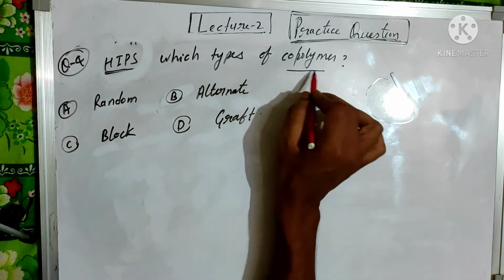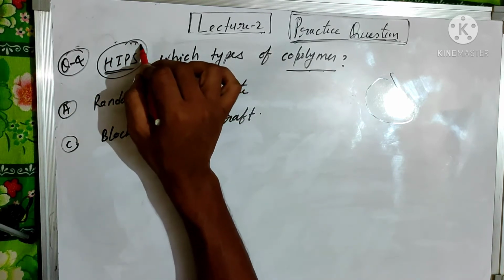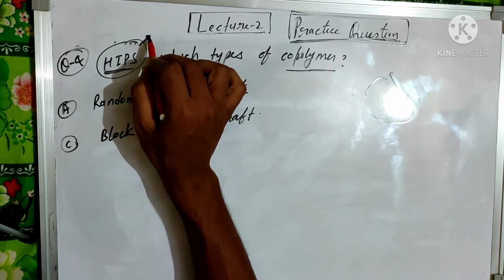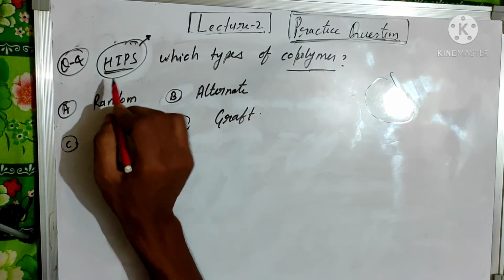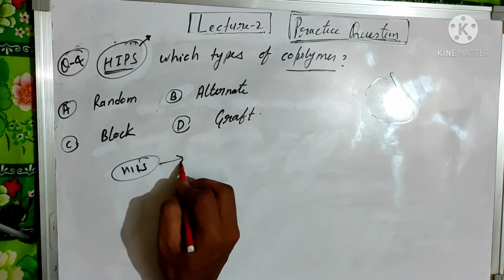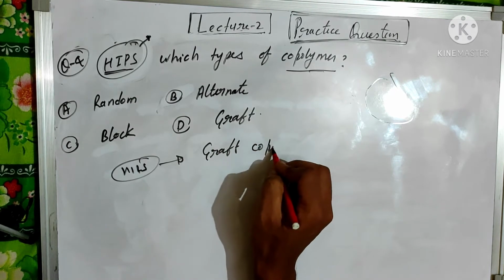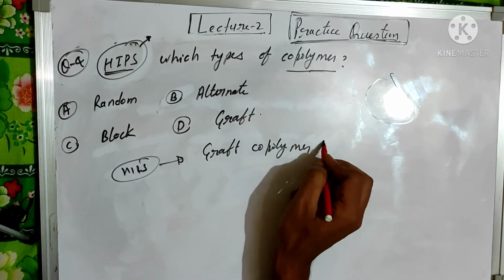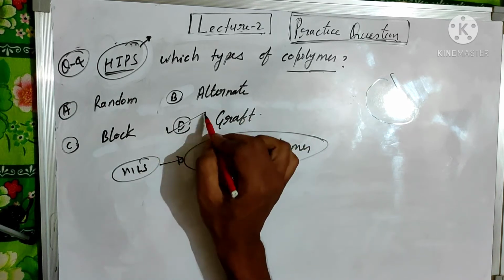HIPS is which type of copolymer? HIPS, high impact polystyrene, is the copolymer of butadiene and styrene. So HIPS is a graft copolymer. So option D is correct.